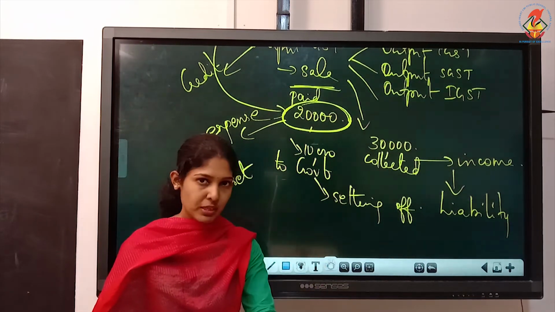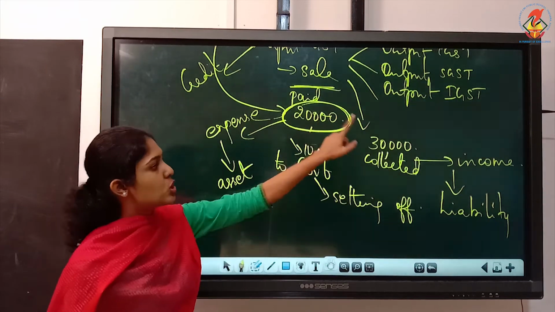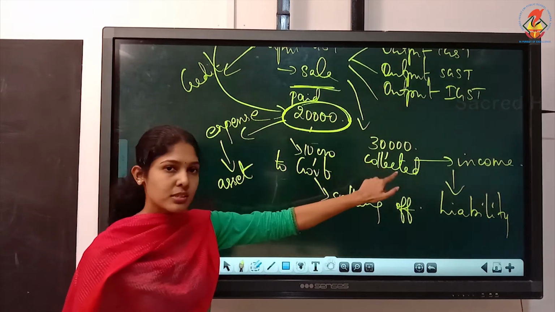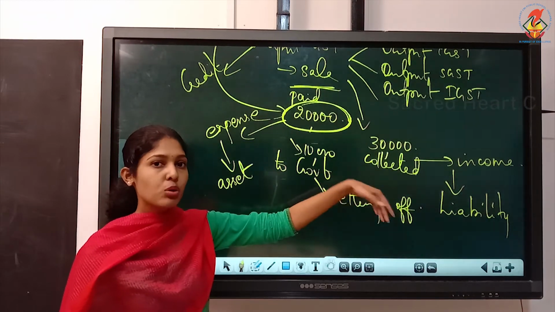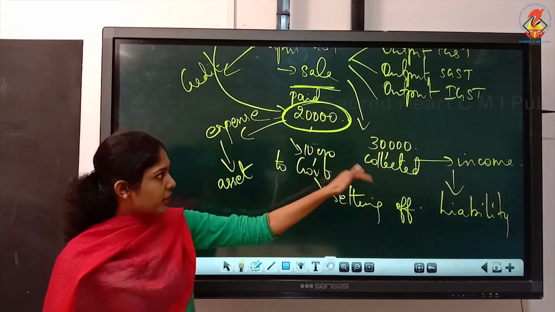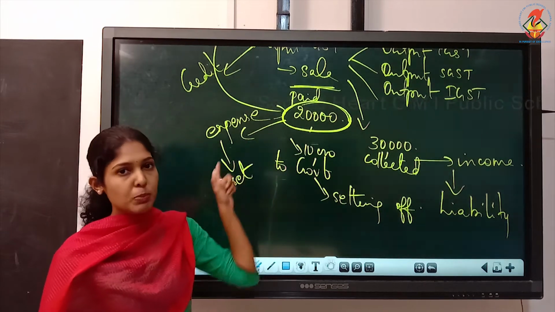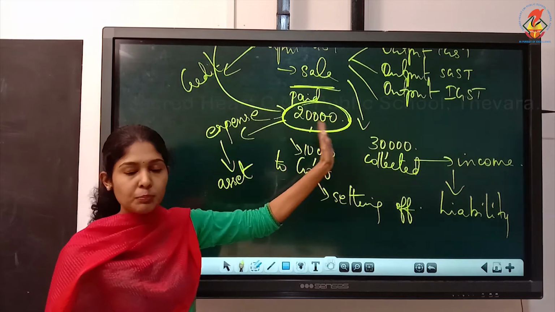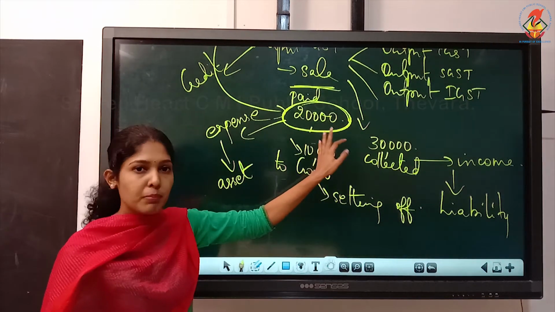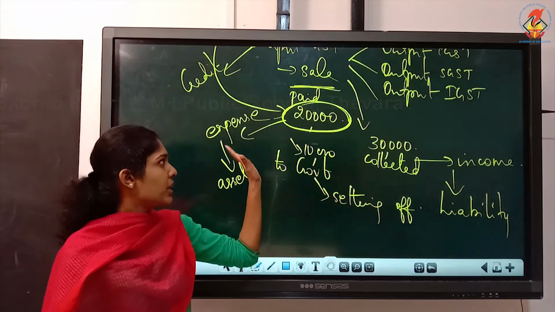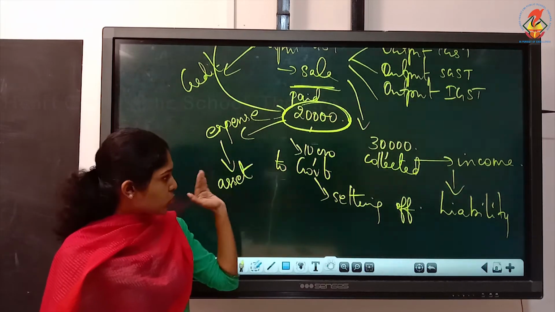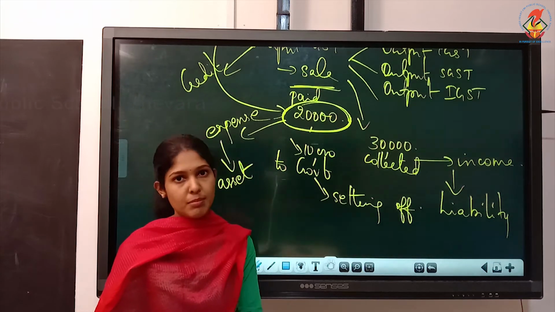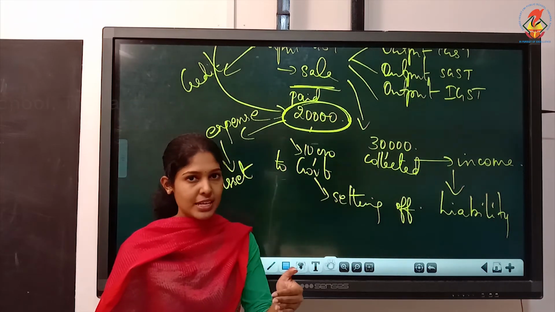But later when you adjusted it with output GST, and the output GST was more, the collected amount was more than the paid amount, in that sense, this expense became an asset, only in that sense. Otherwise, suppose you couldn't adjust like this, this will remain as an expense itself. And we know that expenses also will be debited. So here it is an asset and input GST is to be debited always in the journal entry.